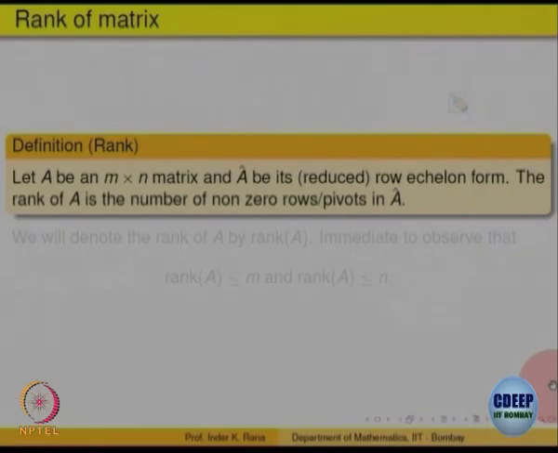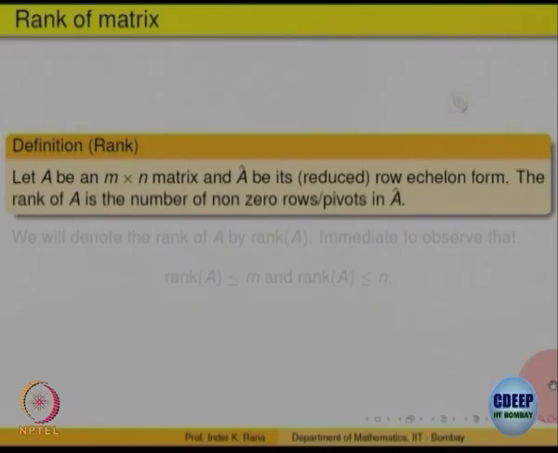So, we had mentioned that if you take row equivalent form of a matrix, that may not be unique, but the number r, which is the number of non-zero rows, is the same in all row equivalent forms, right. And the first non-zero entry was called pivot. So, the number of pivots is also fixed once you have the row equivalent form.